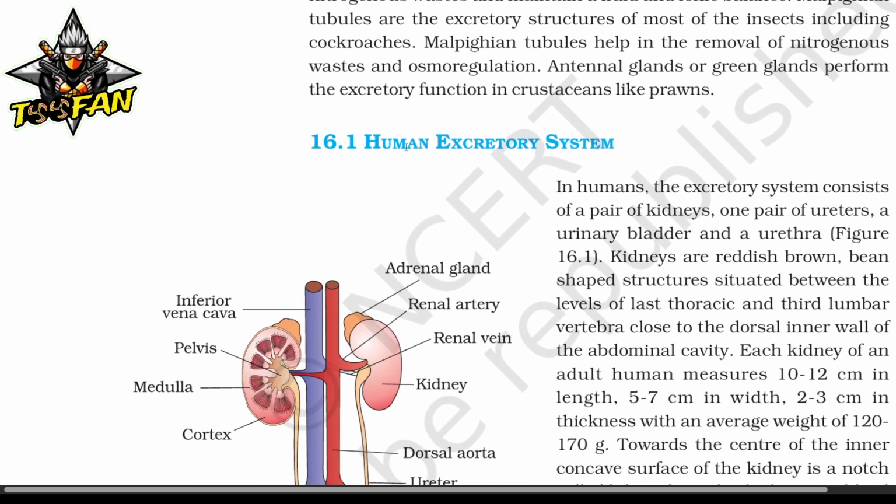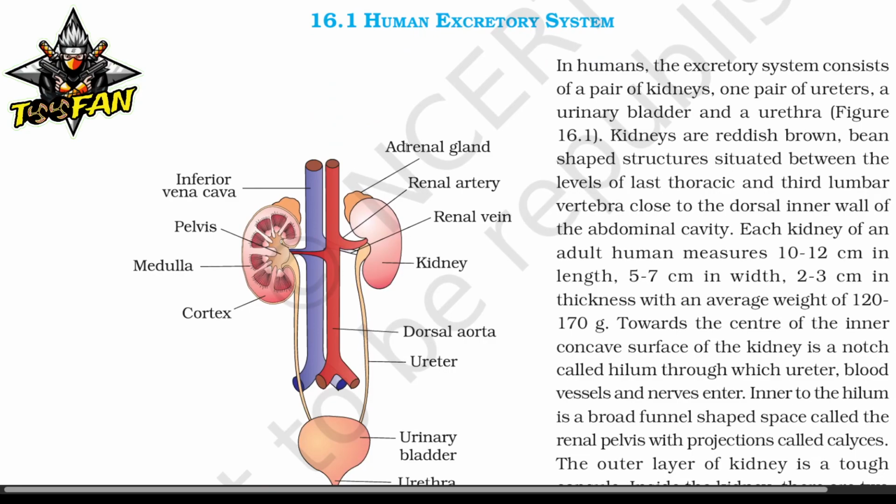Human excretory system. In humans, the excretory system consists of a pair of kidneys, one pair of ureters, a urinary bladder, and a urethra. Kidneys are reddish brown, bean-shaped structures situated below the level of the last thoracic and third lumbar vertebra, close to the dorsal inner wall of the abdominal cavity. Each kidney of an adult human measures 10 to 12 cm in length, 5 to 7 cm in width, 2 to 3 cm in thickness, and an average weight of 120 to 170 gram.